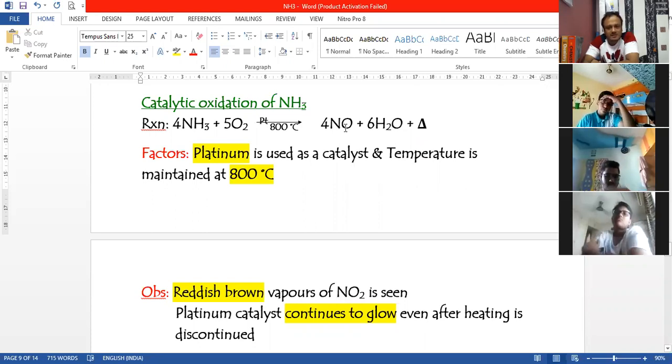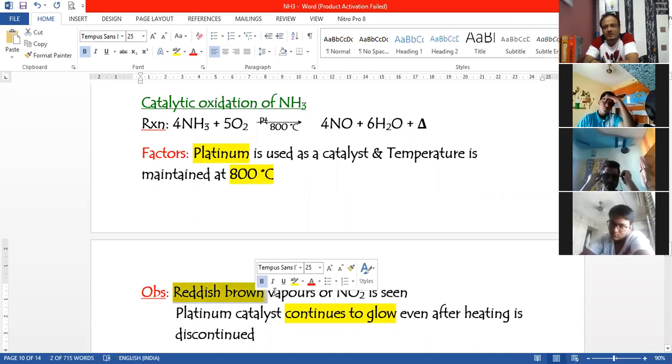So nitric oxide, which is formed as a product over here, combines with oxygen because you're taking a lot of oxygen over here, and produces nitrogen dioxide. See, nitric oxide is a colorless gas, but the nitrogen dioxide gas, which is produced by further oxidation of nitric oxide, produces a reddish brown fume. We have already studied that in practical chemistry. So reddish brown fumes of nitrogen dioxide are seen. That is one of the observations.